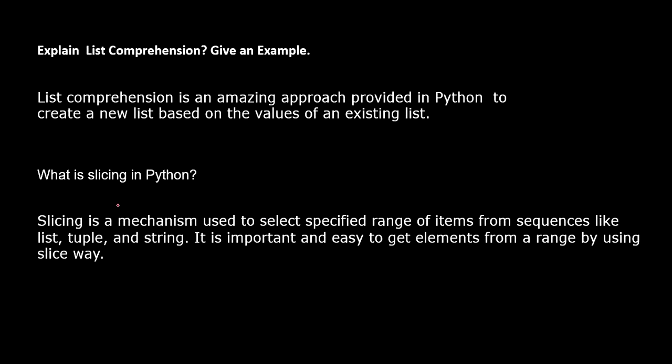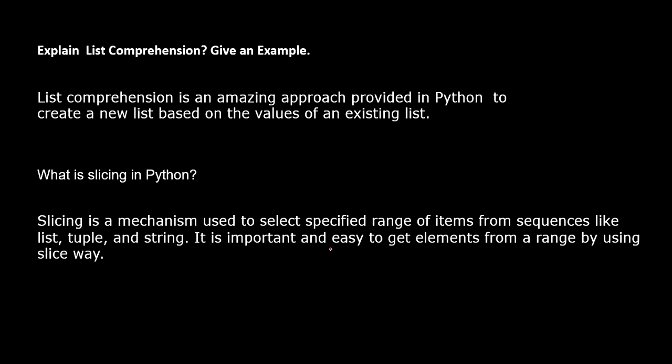Okay. Next question we have is what is slicing in Python? So we already discussed slicing. What is slicing? Slicing is a mechanism where we can select a specified range of items from a given sequence. A sequence can be a list, tuple or string. So don't think that slicing is for strings only. We can implement slicing on other sequences as well.